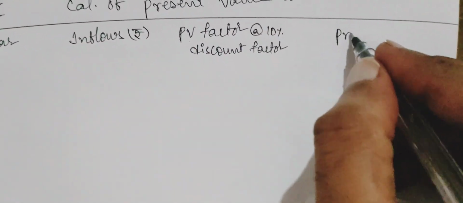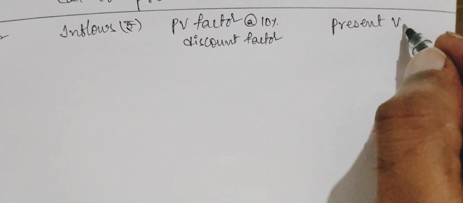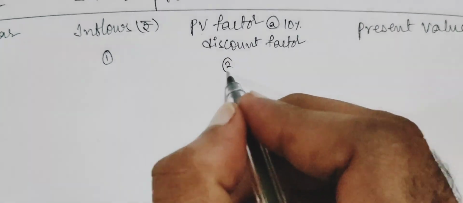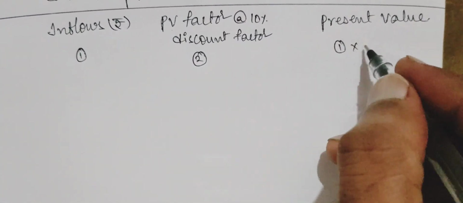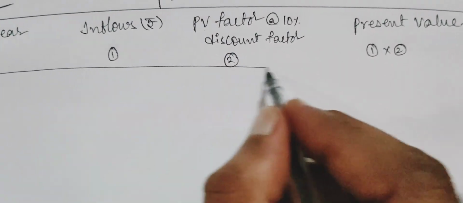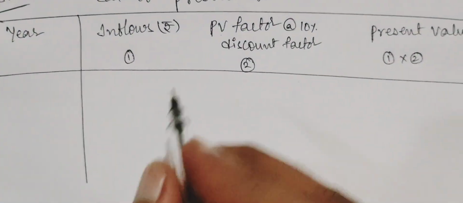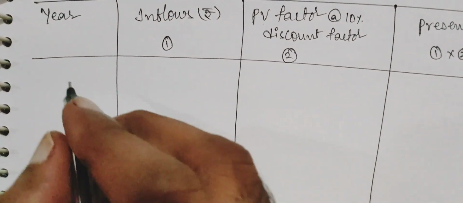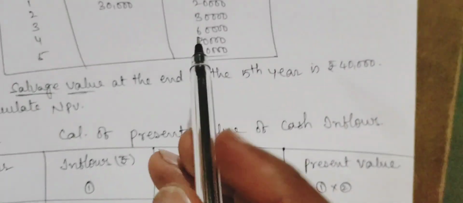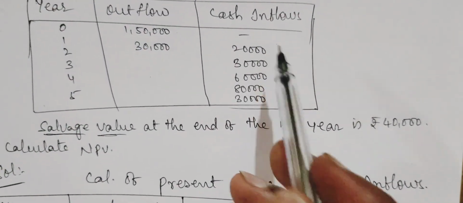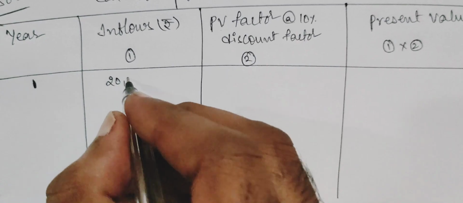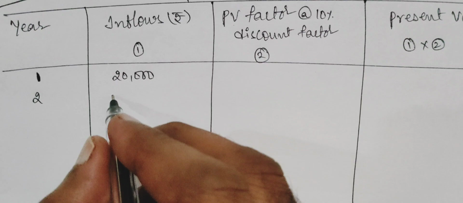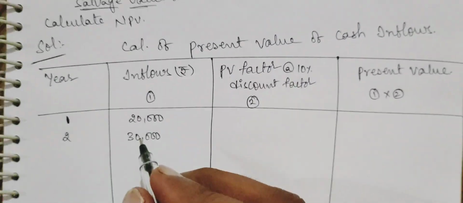And the next one is the present value. The easiest way to calculate the present values is this: in year 1 we have an inflow of 20,000, so copy the 20,000. In year 2 we will have 30,000, so take the 30,000 here.